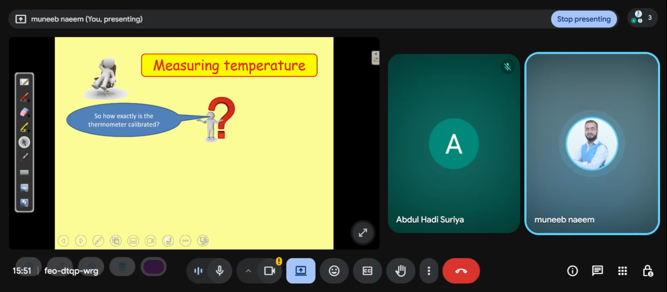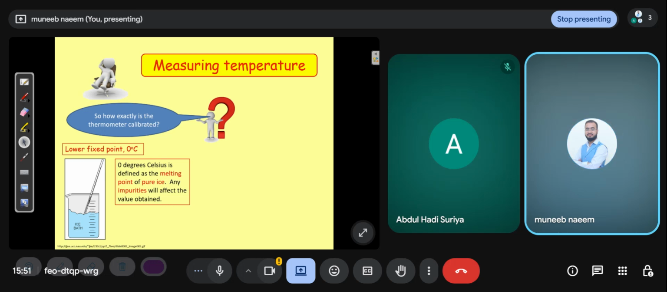Then measure. So how exactly is the thermometer calibrated? There is a lower fixed point, 0 degrees. 0 degrees Celsius is defined as the melting point of pure ice. Any impurities will affect the value obtained. Means, for example,